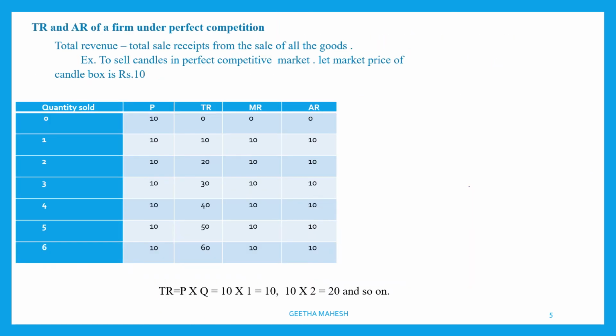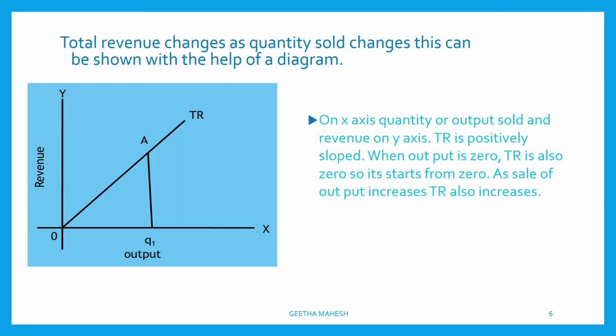Dear students, you can make notes on TR and AR of a firm under perfect competition, which is important for 6 marks